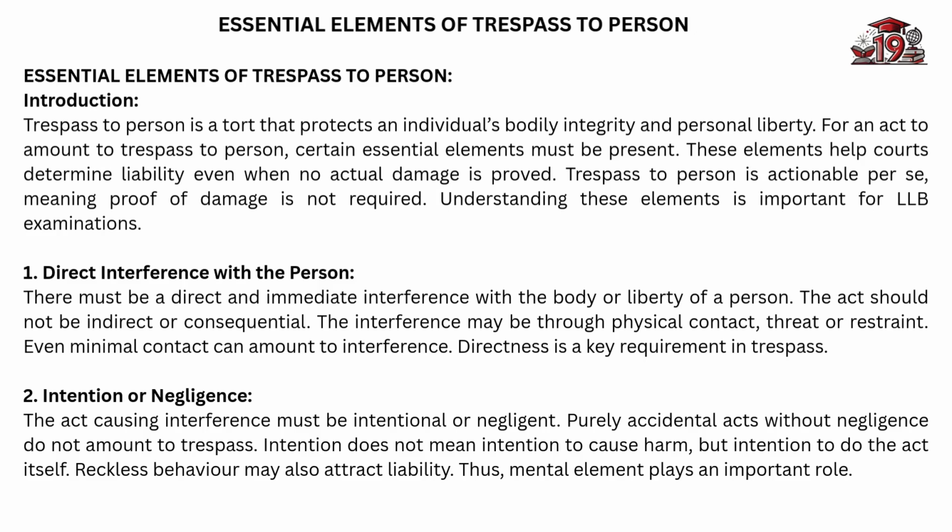Direct interference with the person. There must be a direct and immediate interference with the body or liberty of a person. The act should not be indirect or consequential. The interference may be through physical contact, threat, or restraint. Even minimal contact can amount to interference. Directness is a key requirement in trespass.